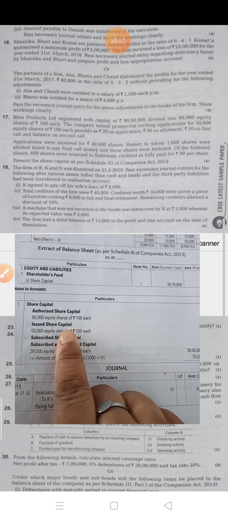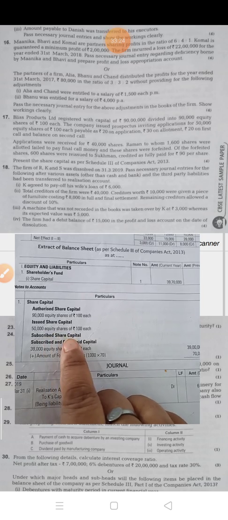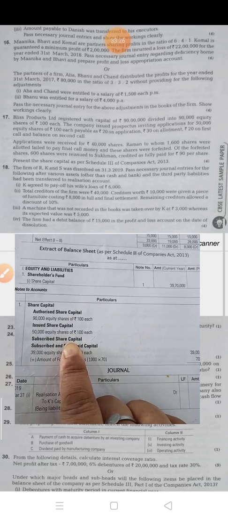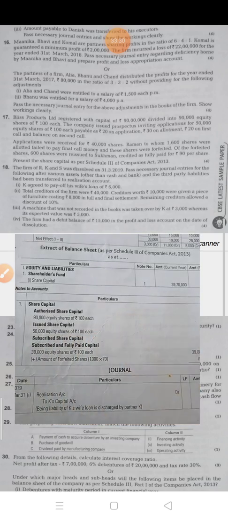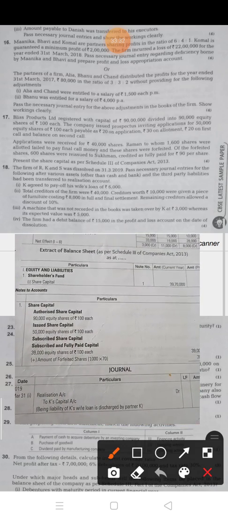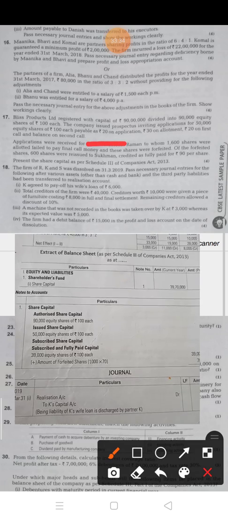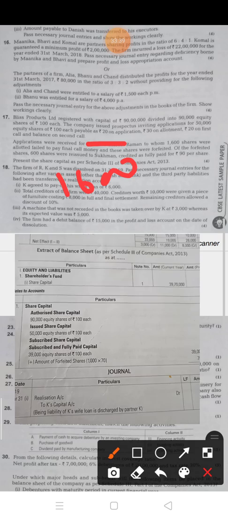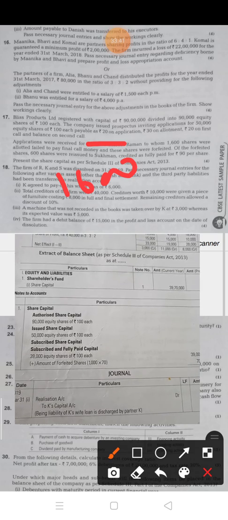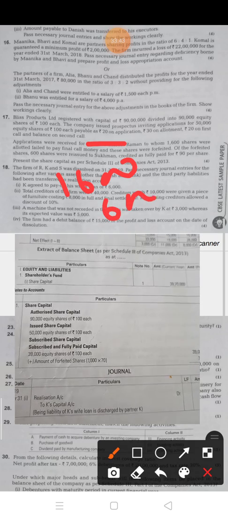Issued share capital is given 50,000 and subscribed shares are given 40,000. Now out of the 40,000, 1600 shares are forfeited, but out of the 1600, 600 are reissued.